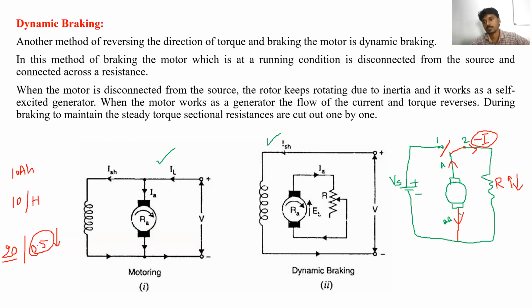Due to this process, what will happen? Reverse current is developed. Reverse current means reverse braking. We are going to develop the braking torque. Whenever this braking torque is developed, the motor is going to be stopped. So the motor stoppage time depends upon this current. Is it clear? Can you tell in which quadrant it will operate?